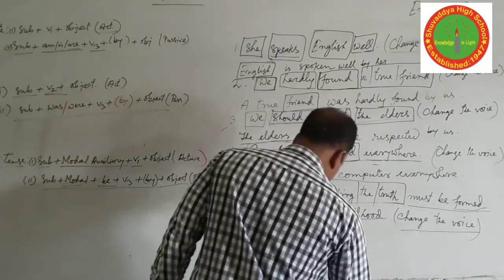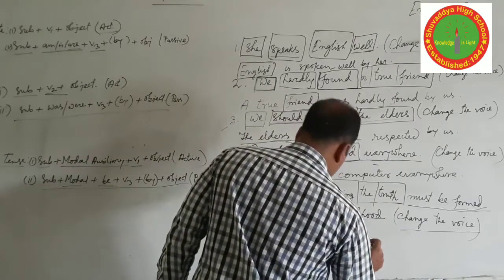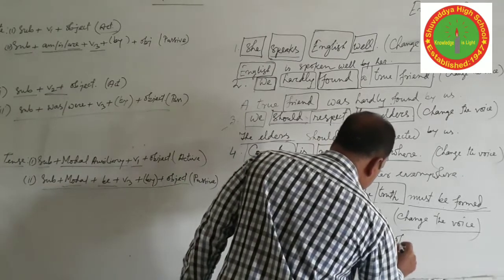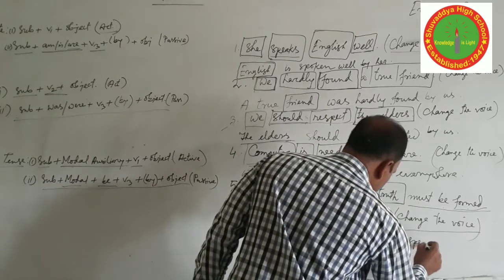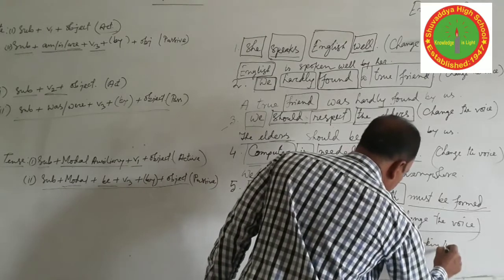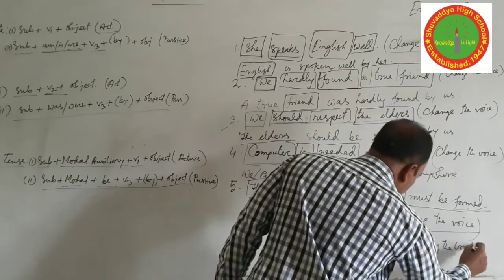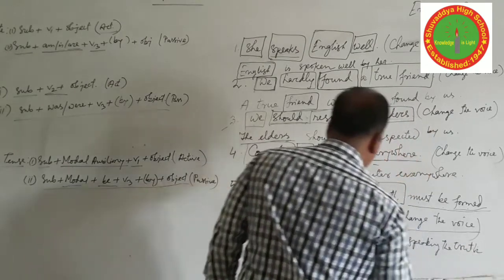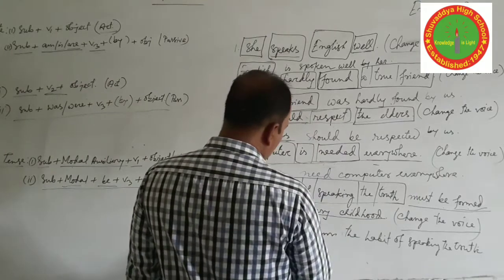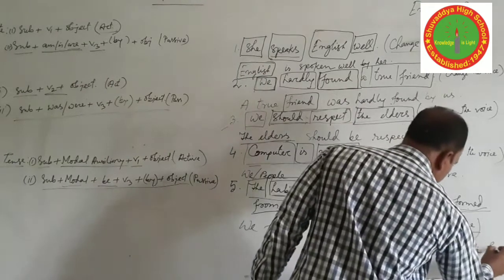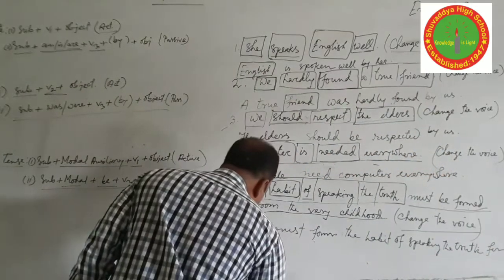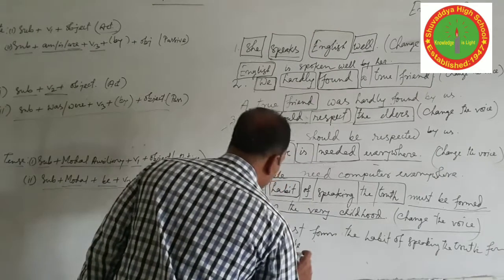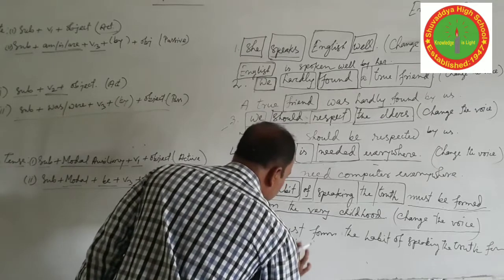And then the object of the sentence, habit of speaking the truth, from the very childhood.